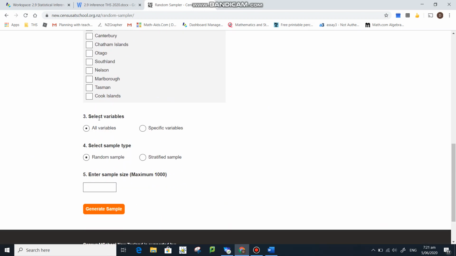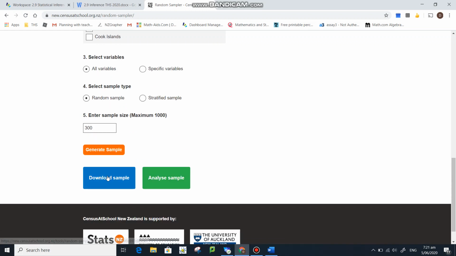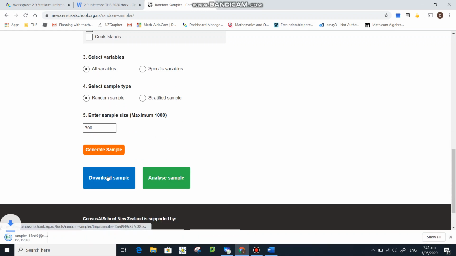I leave this as all variables. I leave it as a random sample. Some people are having a hard time getting a good sample size. So let's say, I don't know, 300. 300 will do. Okay, we generate the sample down here. And then we download the sample. Okay, so there it is here in our downloads. Way to go.